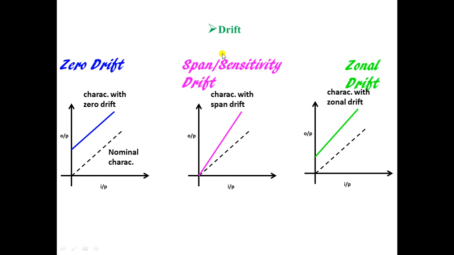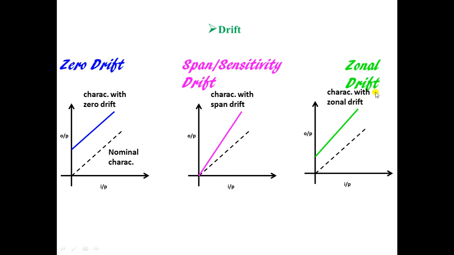The second type of drift is span or sensitivity drift. In this, only the higher side of the readings will be shifted. The lower side of the readings will not be shifted much. This is the normal or actual value, and these are the shifted values. The third type of drift is the zonal drift. This is the ideal or normal characteristic, this is the actual reading, and this is the shifted reading.